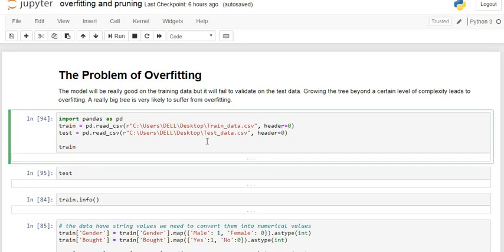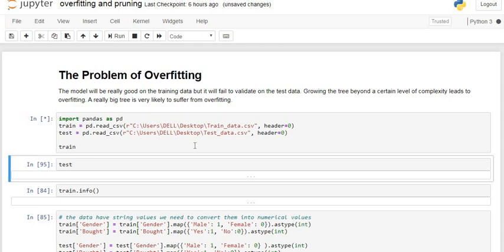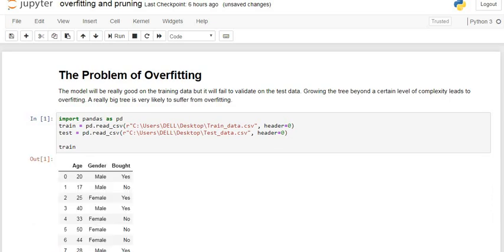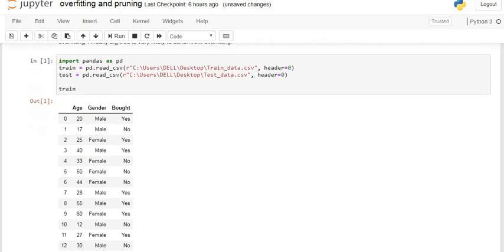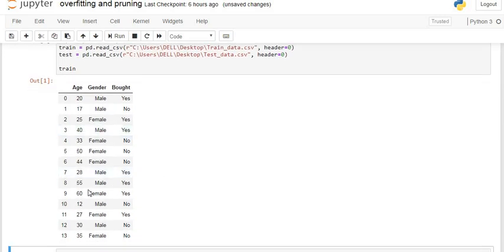Here we take one dataset containing the buyer behavior of some persons. Let's see the dataset. Our code is executed here. It takes some time. Okay, this is our dataset containing 14 data points and three variables: age, gender, and bout.